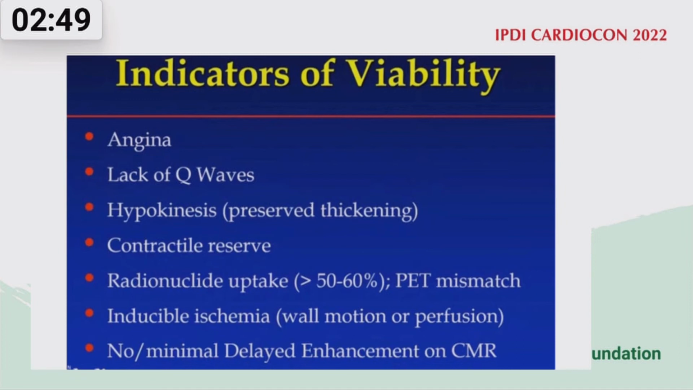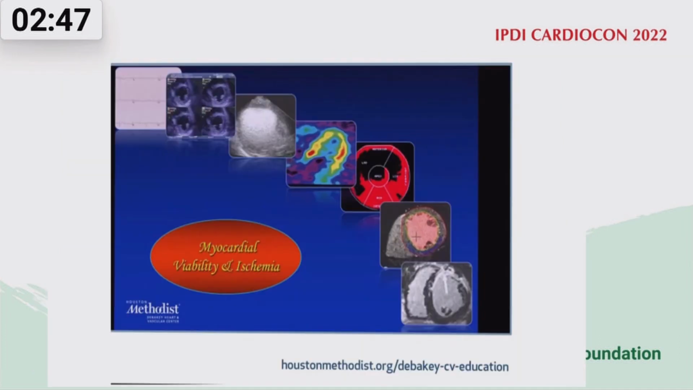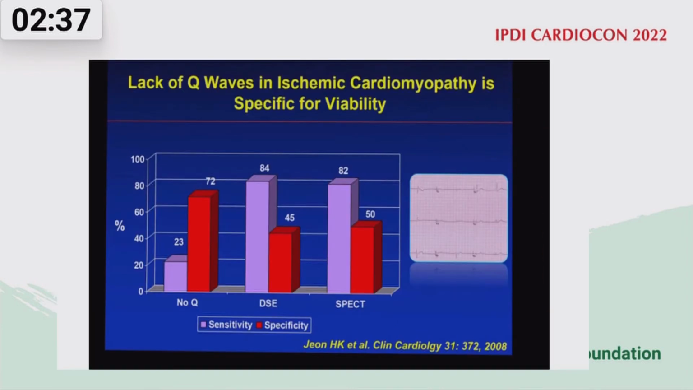You really need not do other investigation in those patients. There are areas of investigation I have mentioned: the ECG, the dobutamine stress echo, we have SPECT and the PET, and the MRI, the final frontier. So here we can see the specificity of lack of Q wave. You can see it is as good as any other investigation, even SPECT. Even better than the SPECT itself.